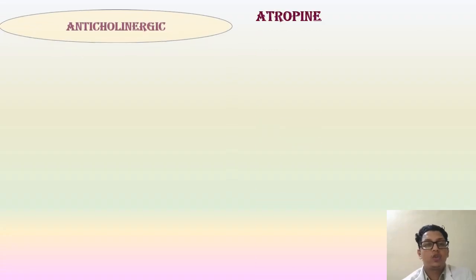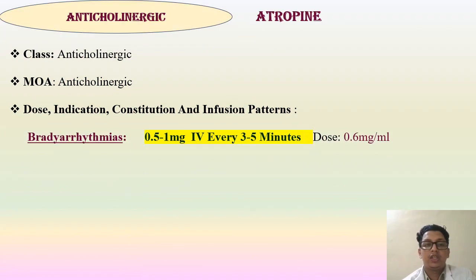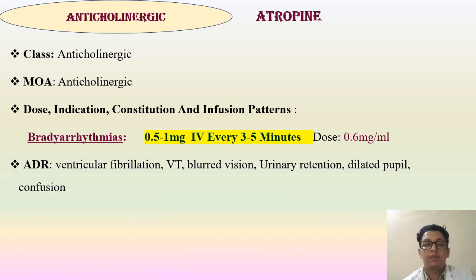Next drug is atropine, an anticholinergic drug, class anticholinergic and mechanism anticholinergic. Indication is bradyarrhythmia, 0.5 to 1 milligram IV every 3 to 5 minutes. Dose available is 0.6 milligram per ml. ADRs are ventricular fibrillation, ventricular tachyarrhythmia, blurred vision, urinary retention, dilated pupil, confusion.